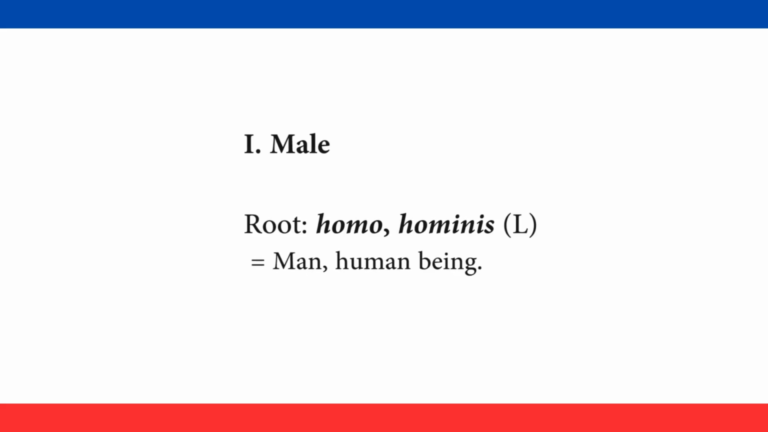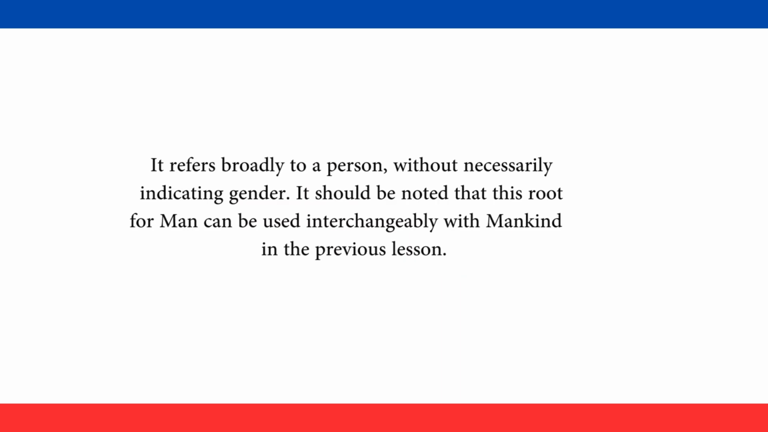Section number 1 in today's lesson is male. The first root in this section is homo, hominis. Latin words which mean man, human being. It refers broadly to a person, without necessarily indicating gender. It should be noted that this root for man can be used interchangeably with mankind in the previous lesson.